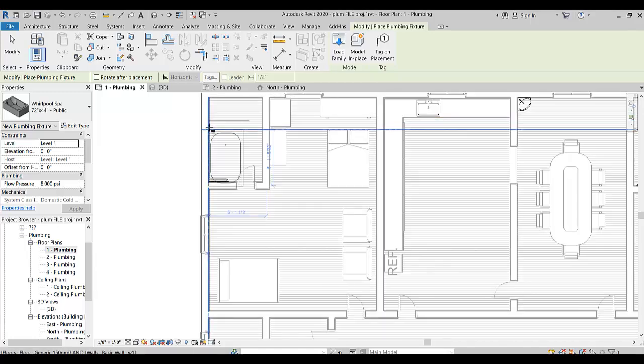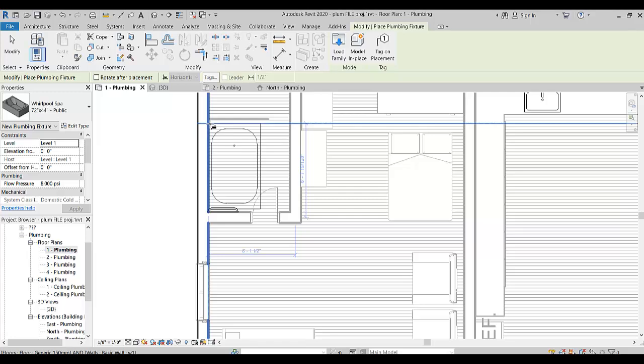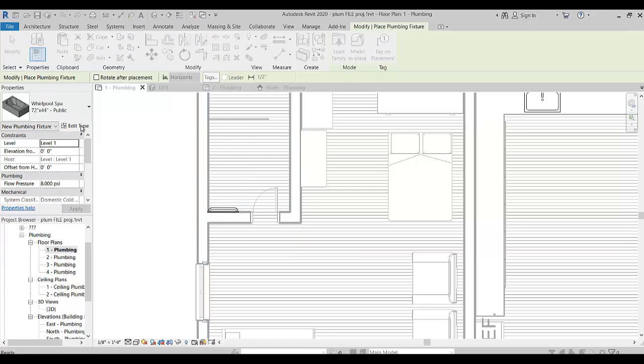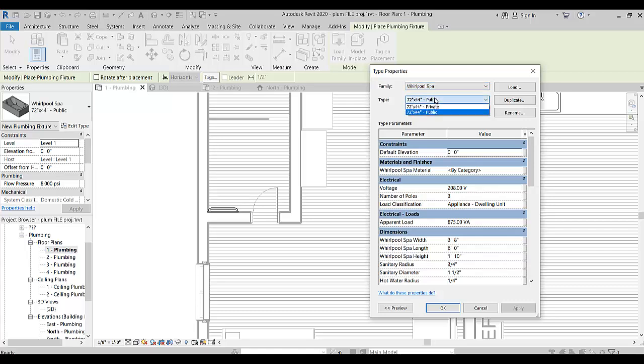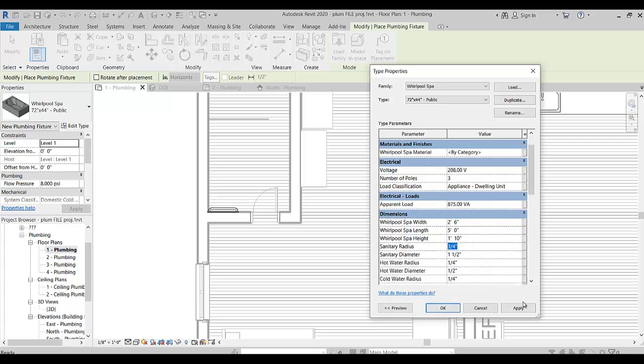Simply select this bathtub, and as you see the bathtub size is very large, so we go to the Edit Type option, and you see these are different types of bath, 72 and this size. I want to change the size of the bathtub to 5 feet, and here I want to change the size to 2.5 feet. So apply this. Here you see the size of the bathtub changed, and then select OK.